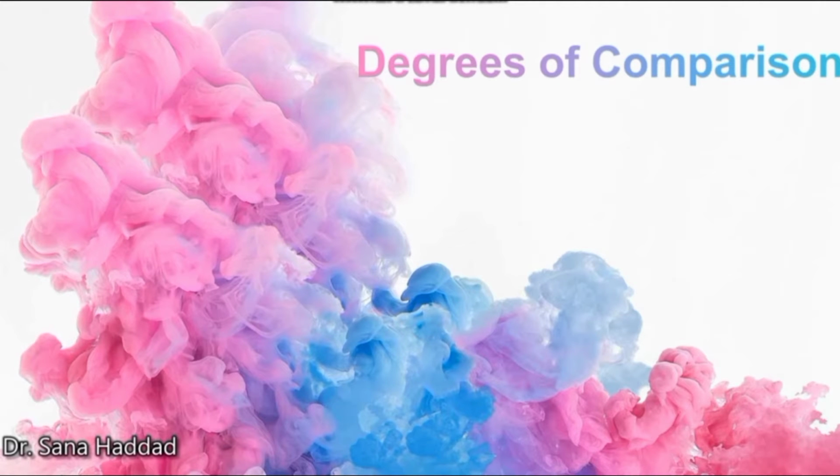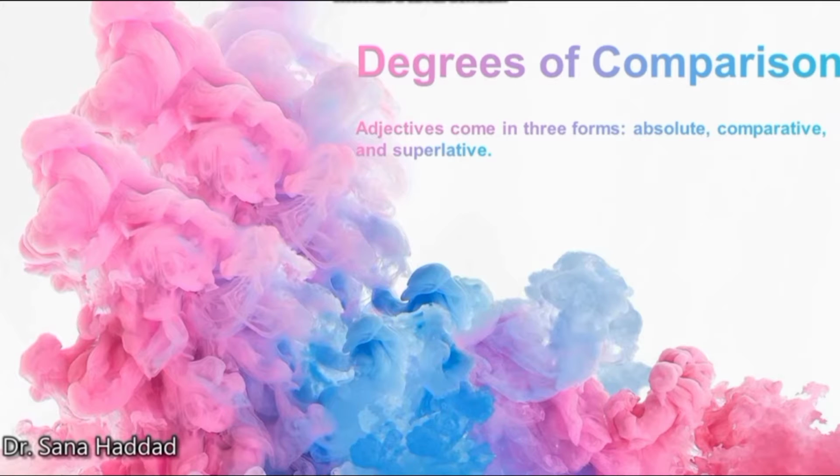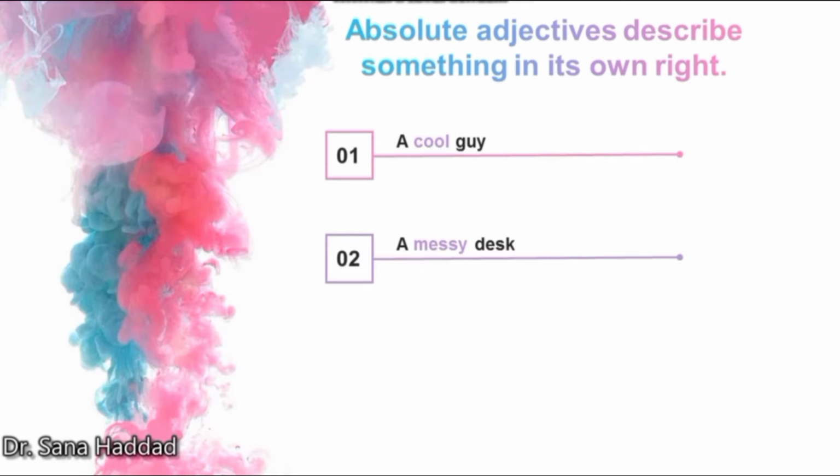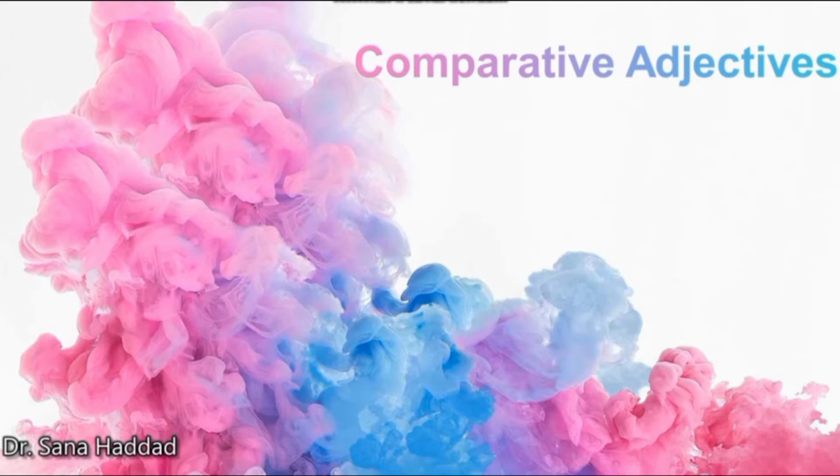Degrees of comparison. Adjectives come in 3 forms: absolute, comparative, and superlative. Absolute adjectives describe something in its own right. For example, a cool guy, a messy desk, a mischievous cat. Comparative adjectives. Comparative adjectives make a comparison between 2 or more things.